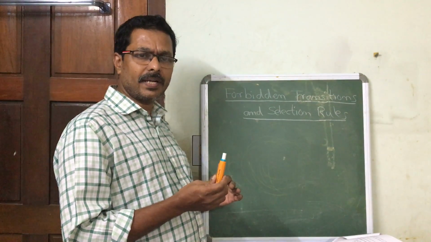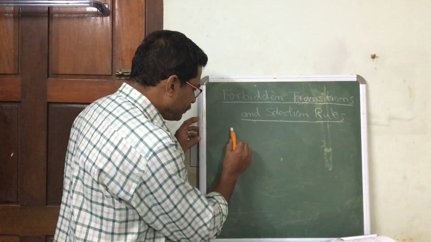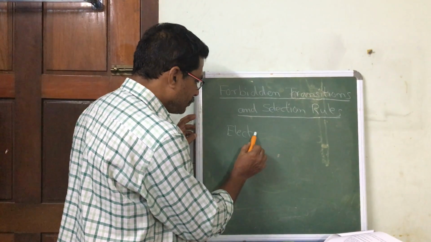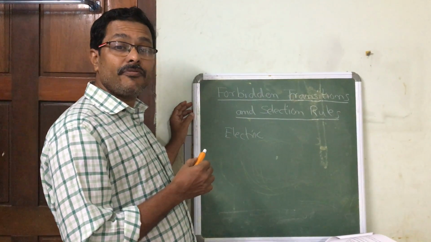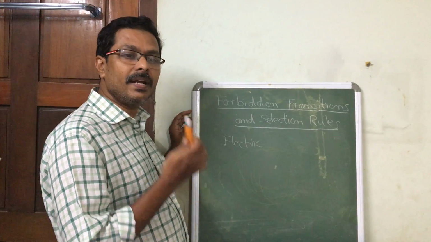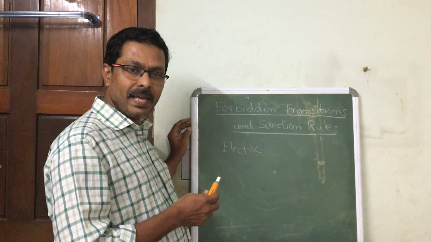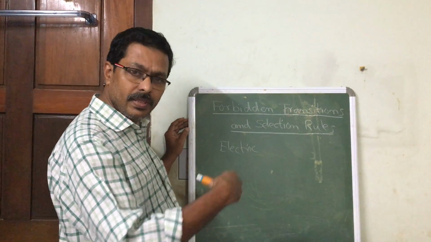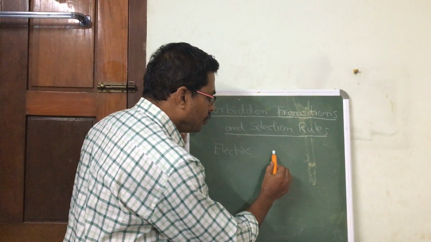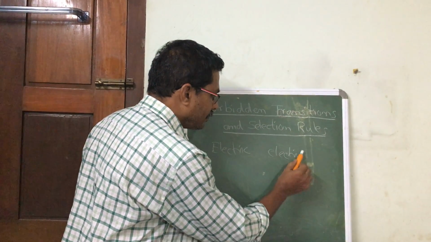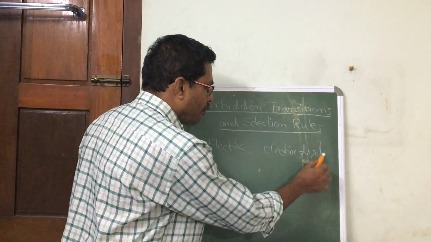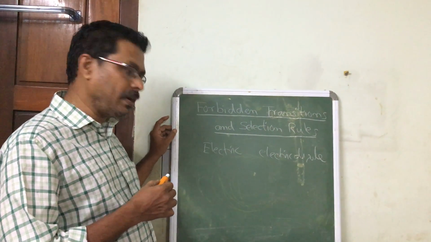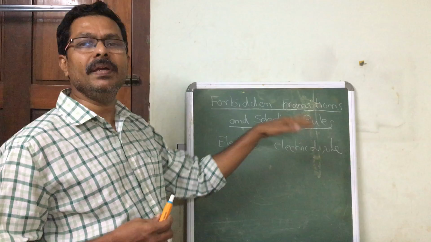If the electric field vector of the external electromagnetic field interacts with the atom through the electric dipole moment of the given atom, there can be a transition.